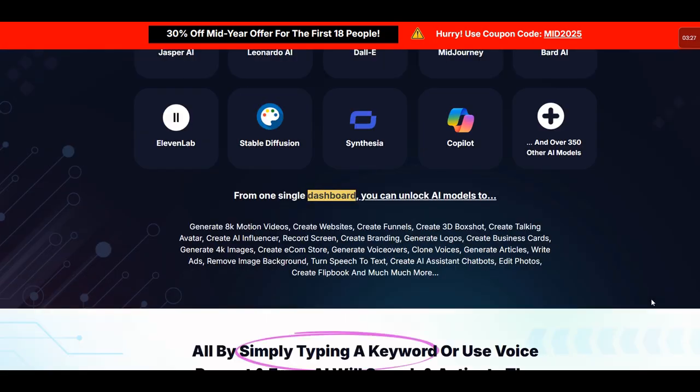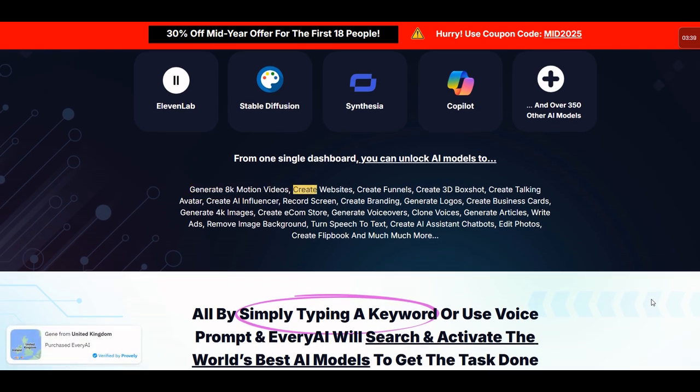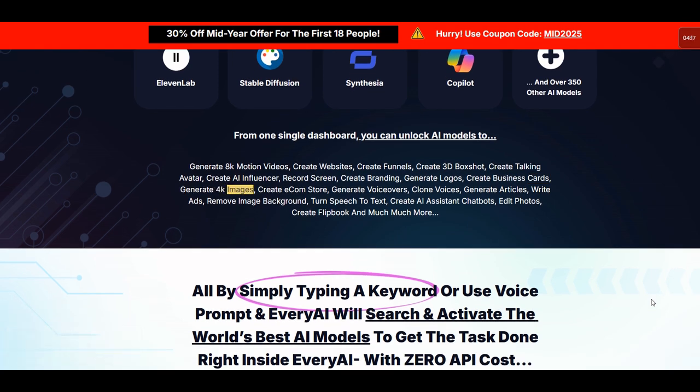From one single dashboard, you can unlock AI models to generate 8K motion videos, create websites, create funnels, create 3D box shot, create talking avatar, create AI influencer, record screen, create branding, generate logos, create business cards, generate 4K images, create e-com store, generate voiceovers, clone voices, generate articles, write ads, remove image background, turn speech to text, create AI assistant chatbots, edit photos, create flipbook, and much more.